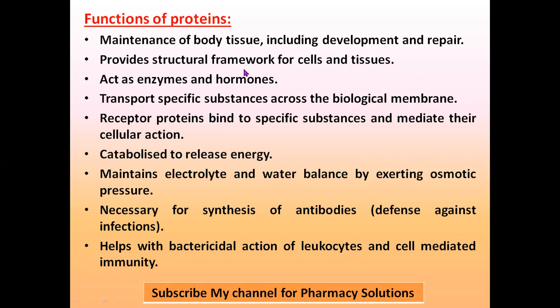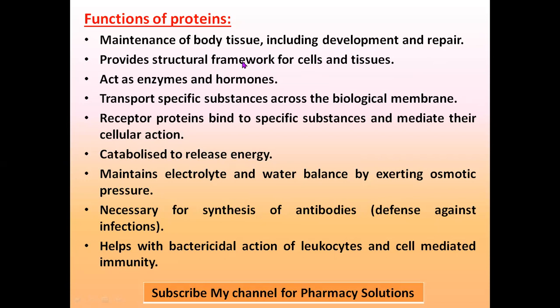You may see some malnourished children, particularly in African countries like Somalia and other third world countries. In that case, you can see the chest is small and the head is large. Due to skeletal deformities and malnourishment, they have not taken a proper diet, so that structural framework will be disturbed. These proteins provide the required structural framework for cells and tissues.